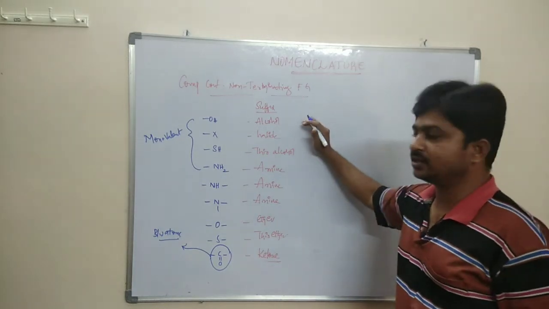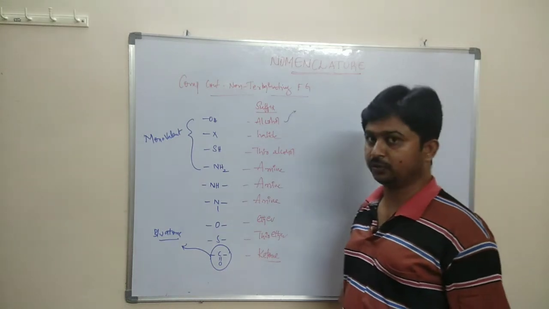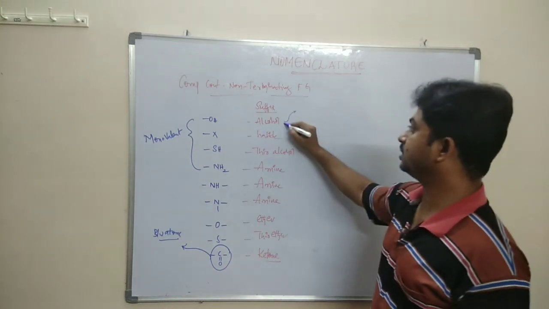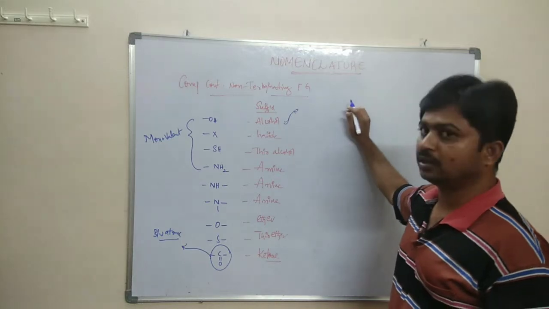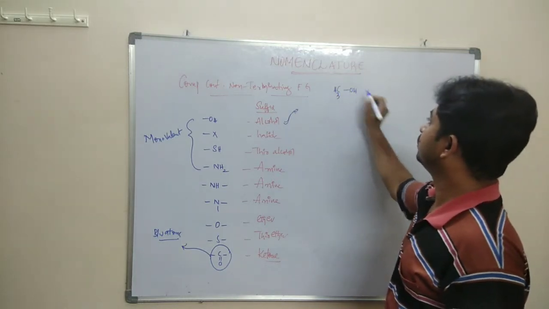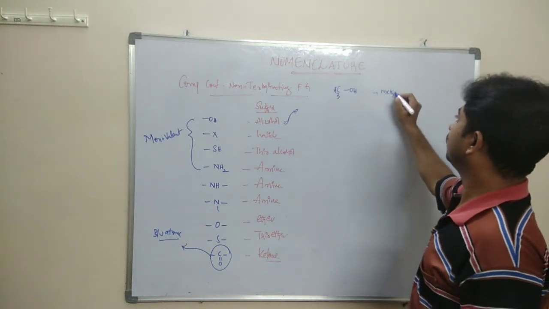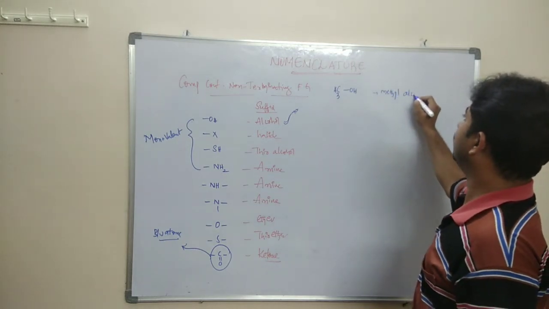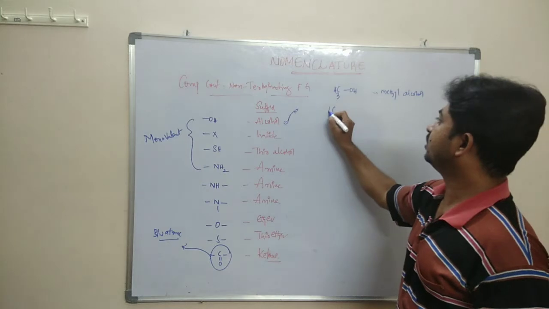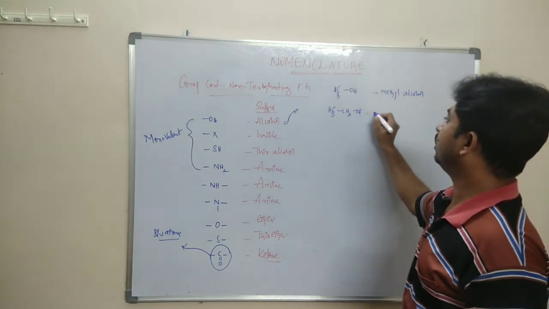Now we can discuss the compounds containing these functional groups. First we discuss the OH containing compounds. CH3OH is methyl alcohol. CH3CH2OH is ethyl alcohol.